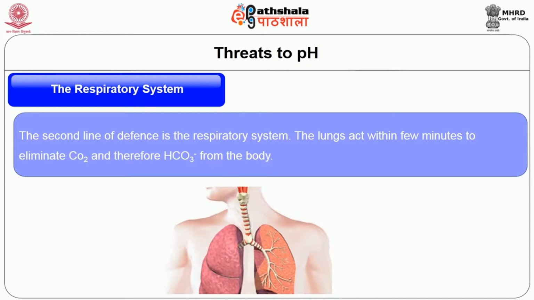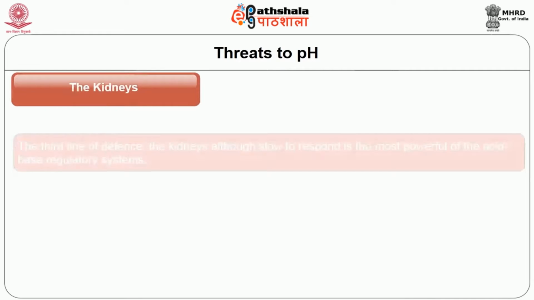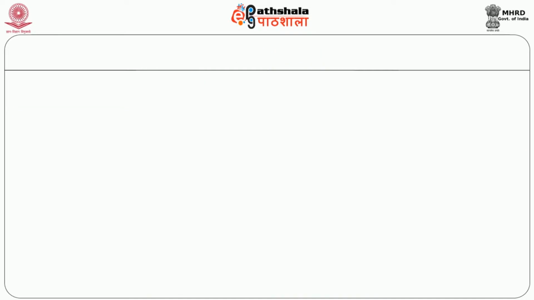The lungs act within a few minutes to eliminate carbon dioxide and therefore bicarbonate from the body. The third line of defense is the kidneys. Although they are slow to respond, they are the most powerful of the acid-base regulatory systems.